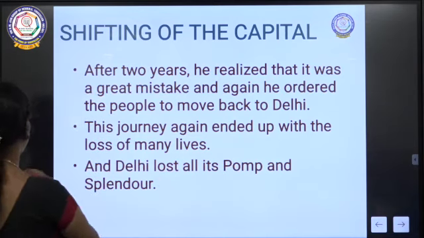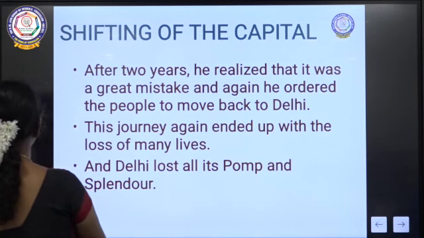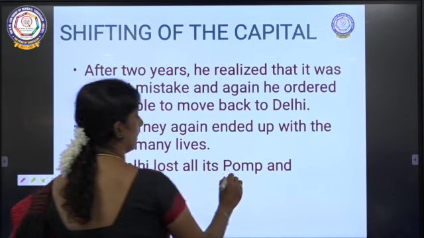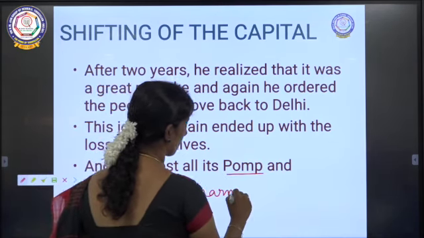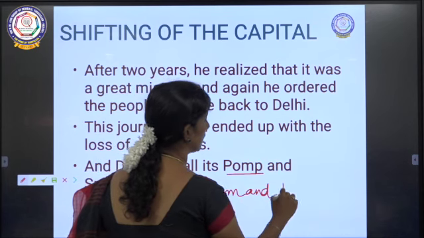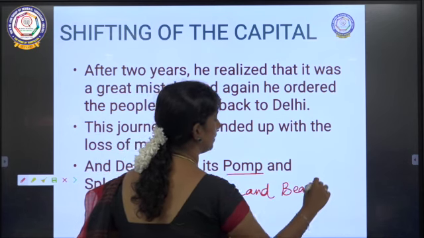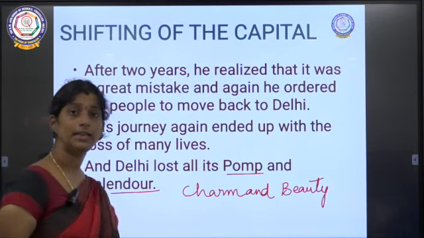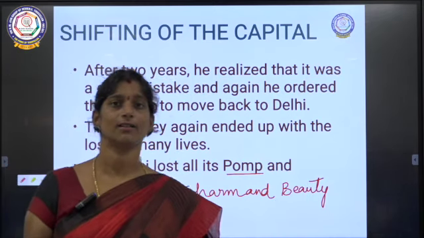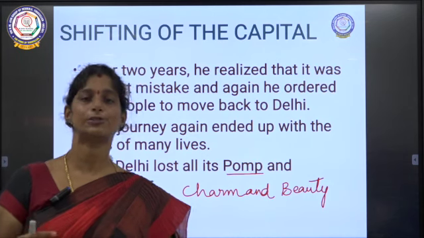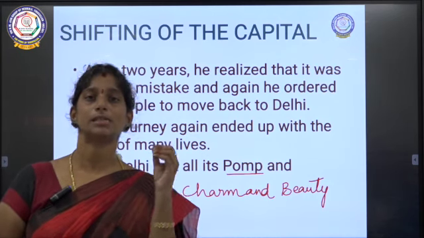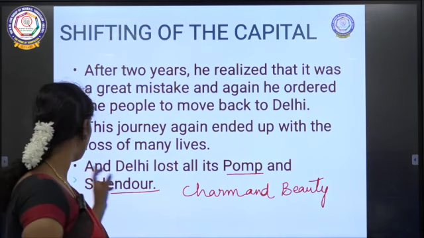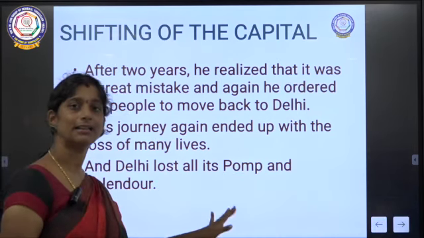splendor. What is meant by pomp and splendor? Pomp and splendor is nothing but charm and beauty. So Delhi lost all its charm and beauty. So finally it had lost everything, right? Many people had died just because of the shifting of this capital, which was the biggest mistake made by Muhammad bin Tughlaq, right? So was that clear, children?